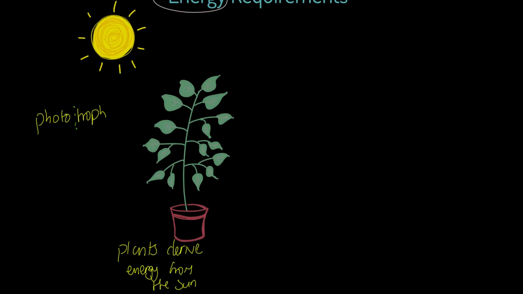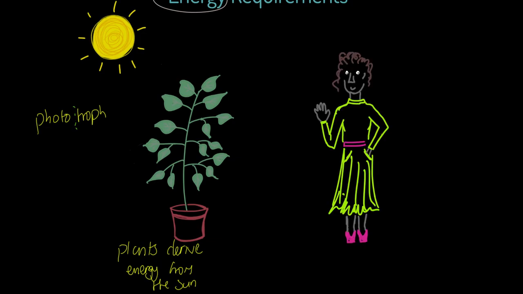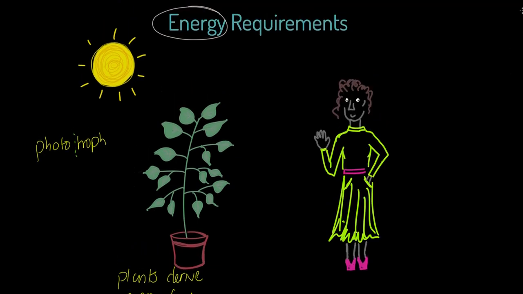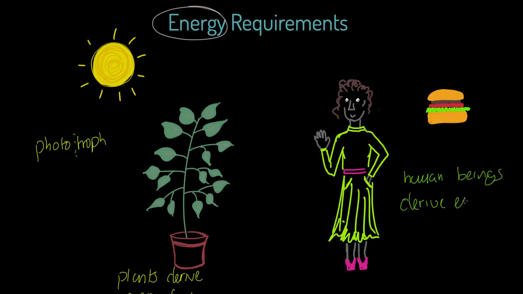Well, how does that compare to a person? Let's think this is you or I or a PE student or all of the PE students or your PE teacher, let's say. Here we are. This is us, a human being, an animal. Where do we derive our food from, our nourishment, our energy from? And of course, you're not going to be surprised to know that we derive that from food. So I've drawn a nice little burger in here, and I just want to write in here that human beings, animals, derive energy from food.